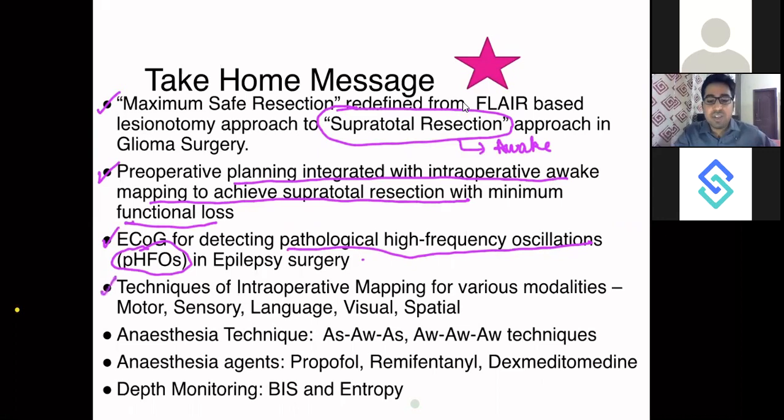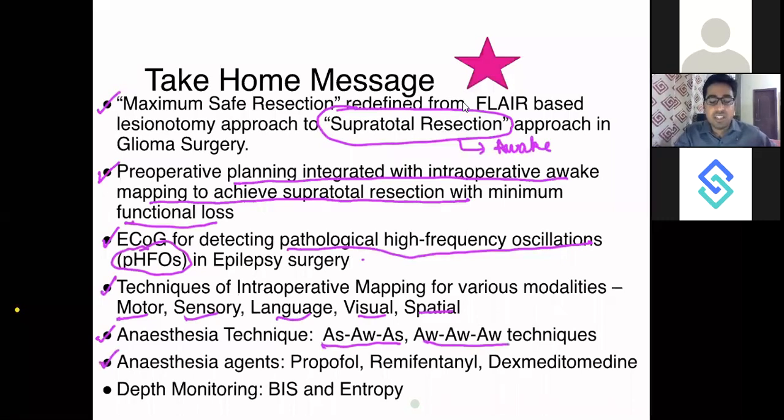Then the techniques of intraoperative mapping for various modalities. I told you about motor, sensory, language, visual, spatial. So anything can be asked. And then anesthesia techniques. What are the anesthesia techniques for awake craniotomy? They are asleep, awake, asleep technique, and awake, awake, awake technique.